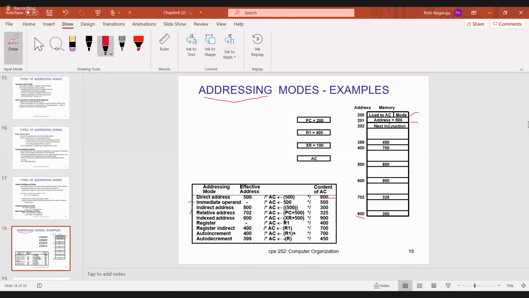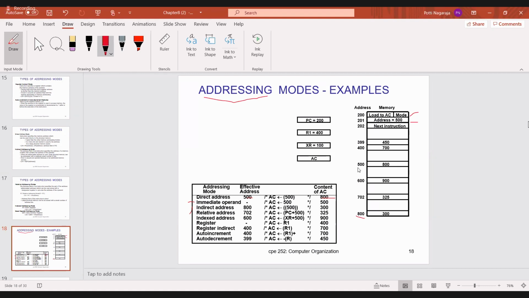Now in the given instruction, what is the address given? 500. So PC plus 500 means 500 plus 200, so 700. Now whatever content is in memory location 700, you have to transfer to AC. So relative address is PC plus address, 500 plus 200.